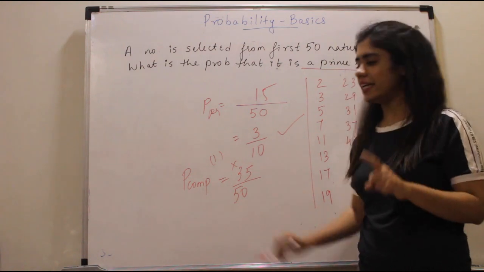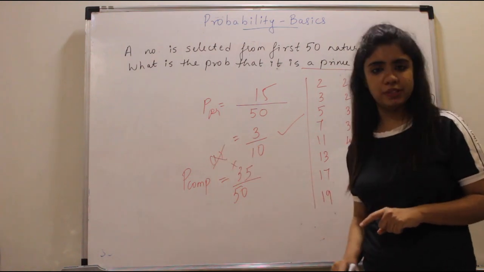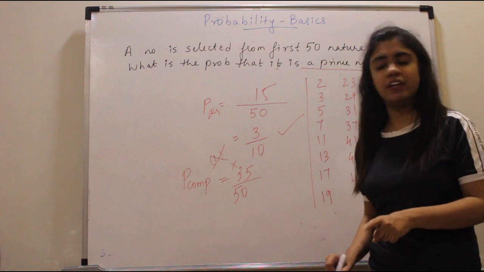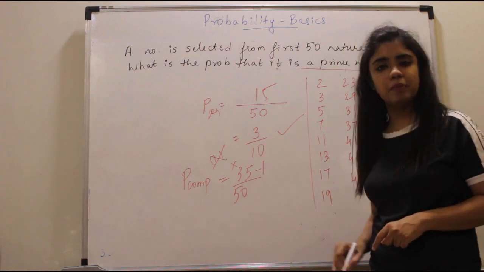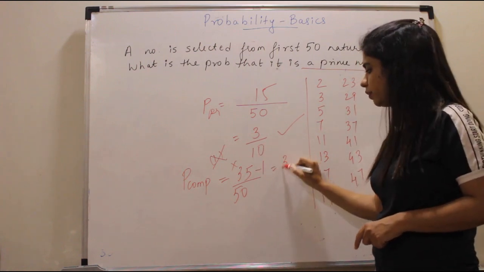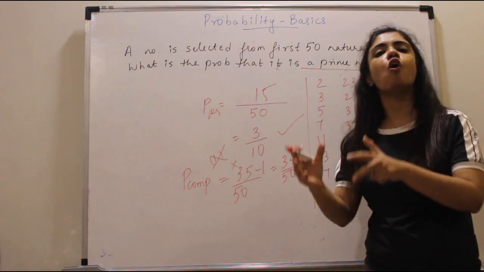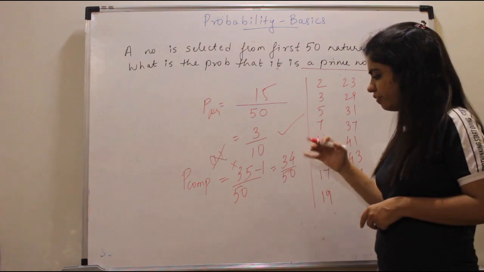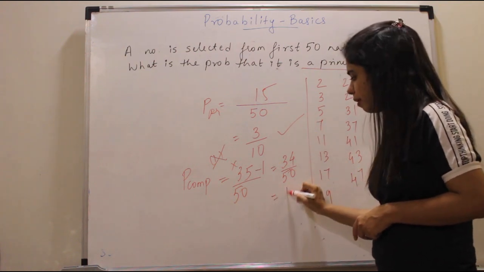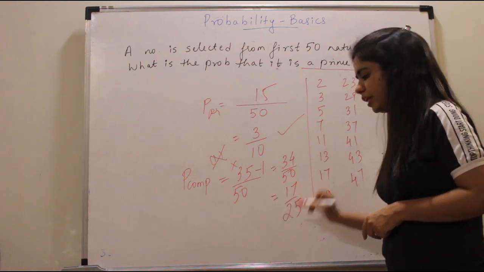But we know 1 is neither prime nor composite. So it will not be 35. It will be 35 minus this number 1. So it will become 34 upon 50. There are 34 composite numbers. So 34 upon 50 will become 17 by 25.